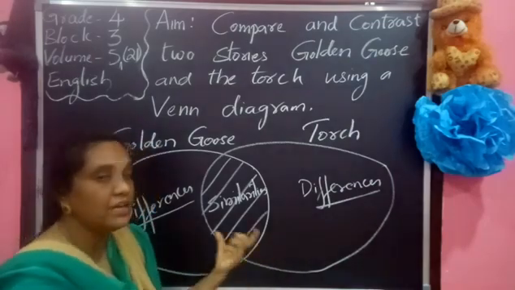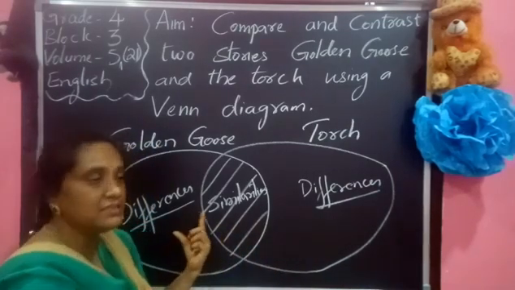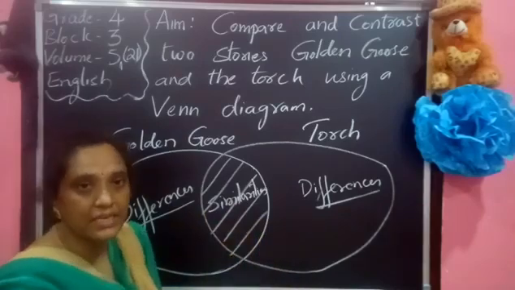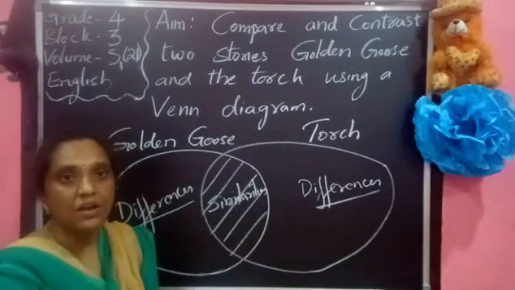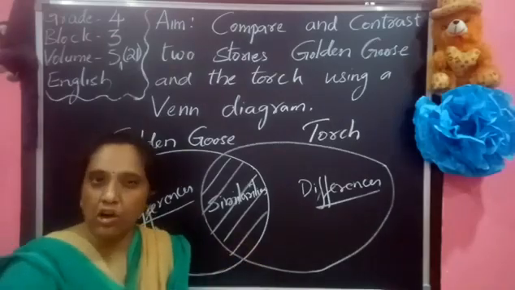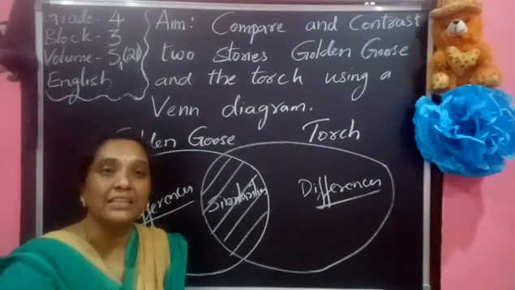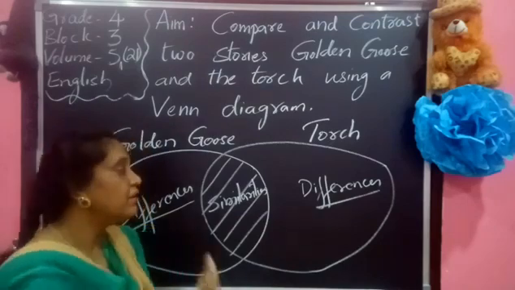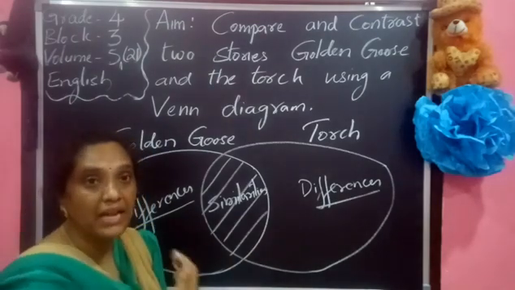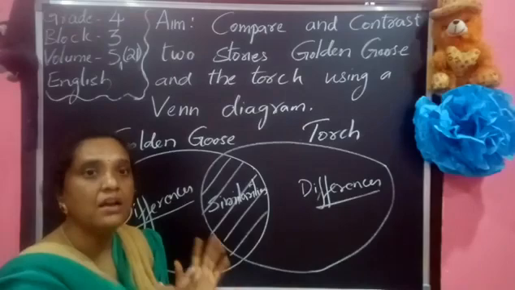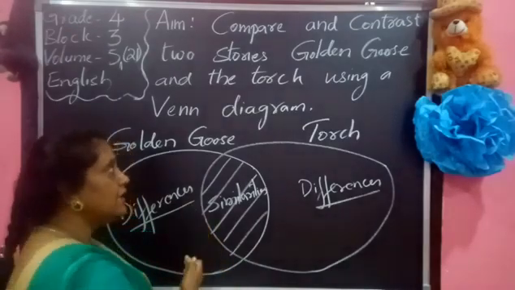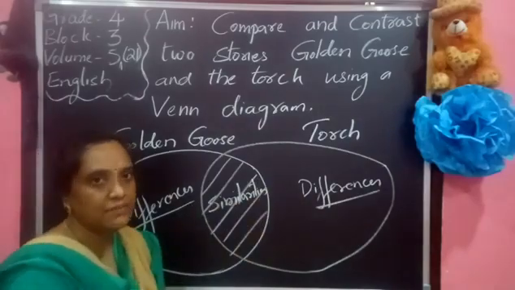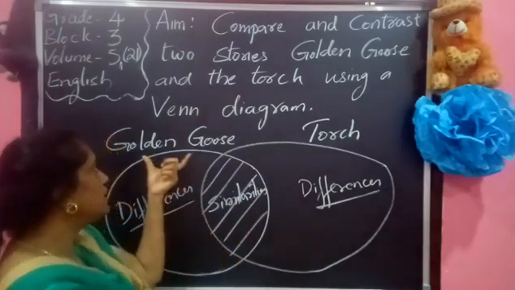It also makes it easy to help others understand the similarities and differences among both the stories.